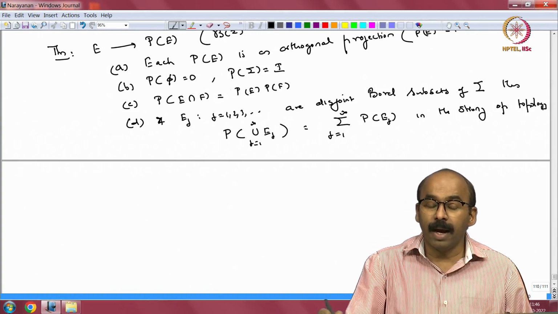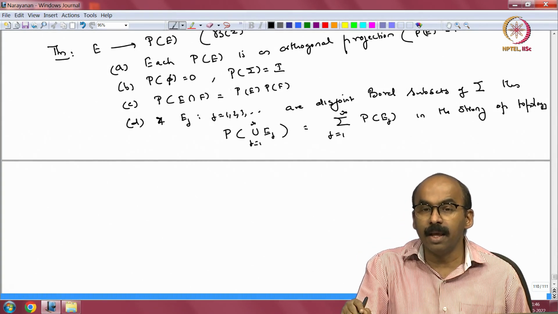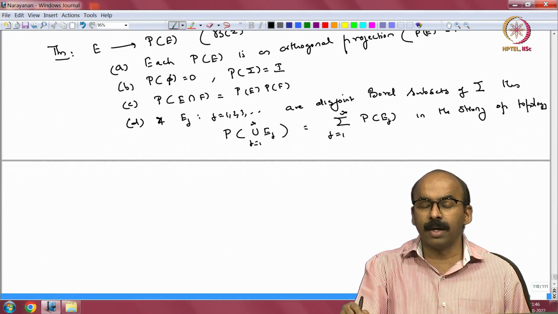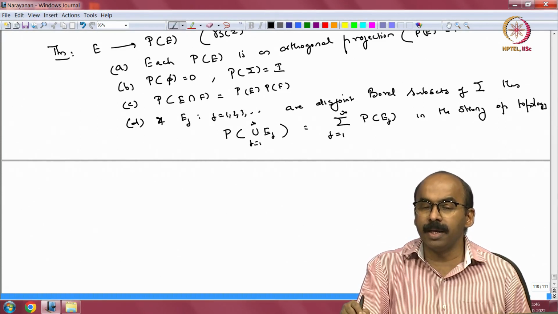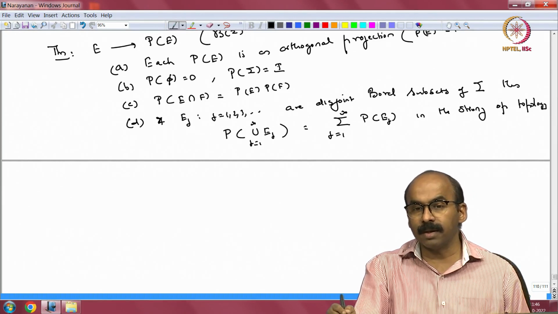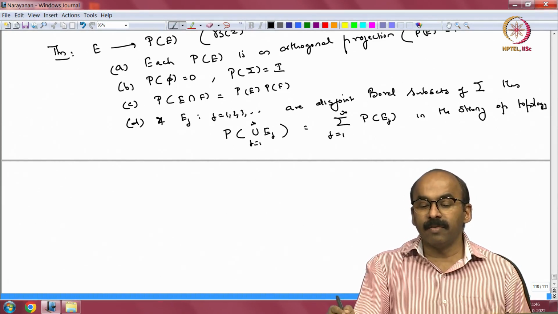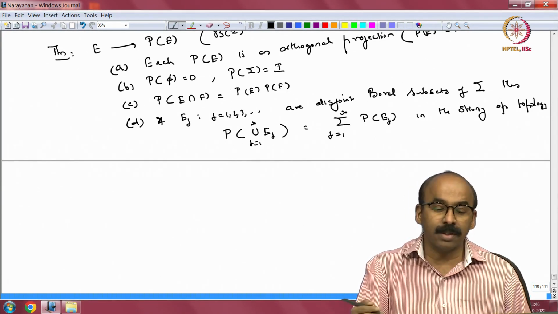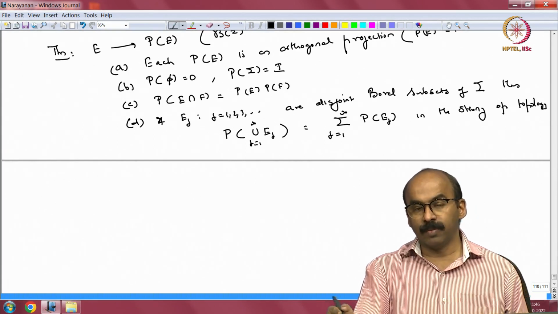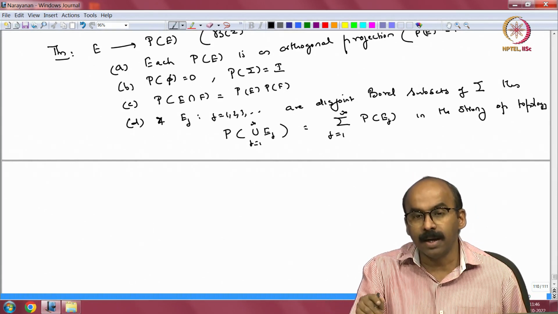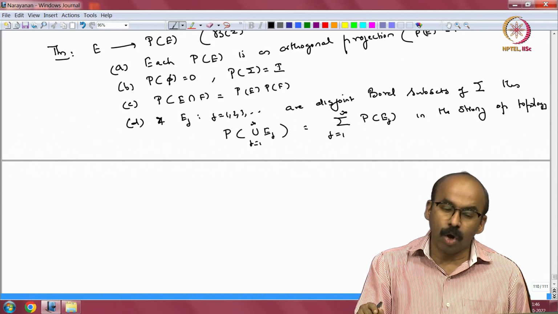Okay, that means on the right hand side I take the partial sums up to, let us say k, j equal to 1 to k P E j, act it on a vector x or v, that will converge to this sum which is P of union E j. So, that is the assertion, right. So, convergence is in the strong operator topology.